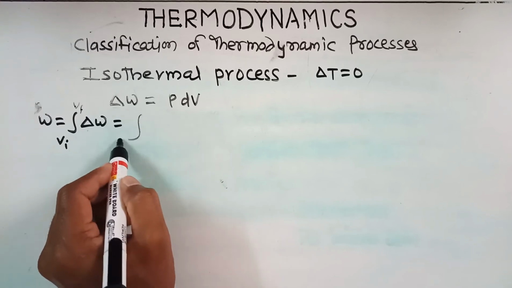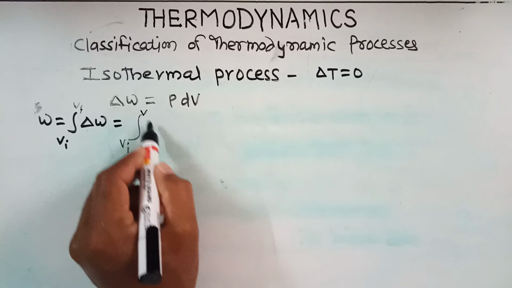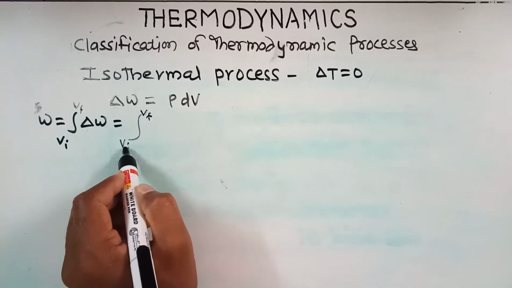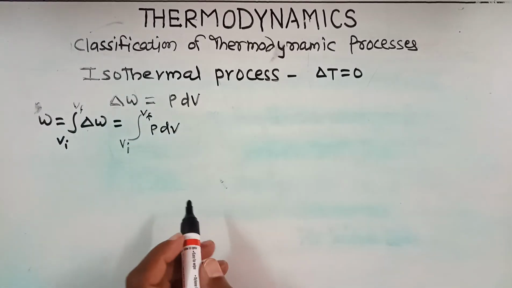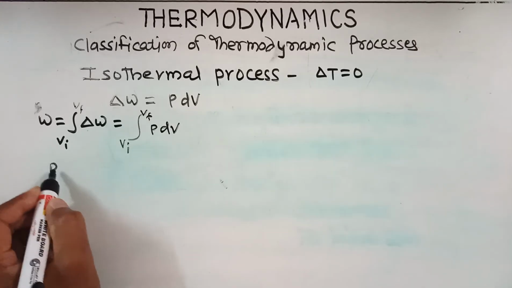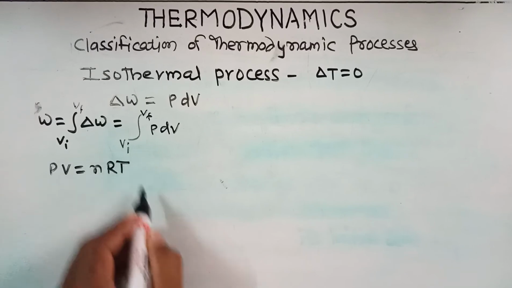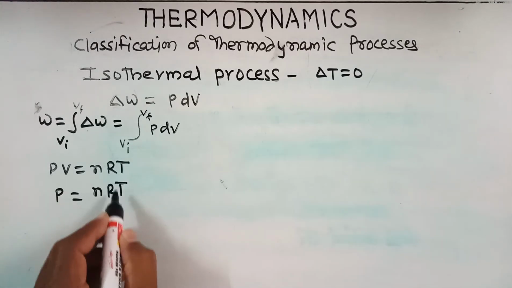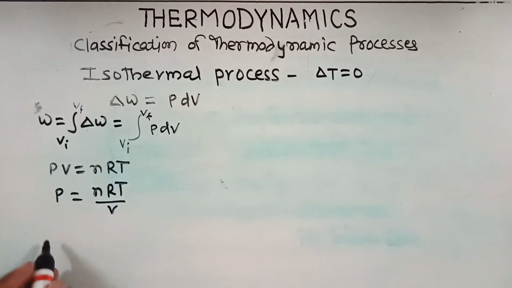Now let us substitute this value in this equation. What we get? The integration of dW, where the volume changes from Vi to Vf, of P dV. Now according to the ideal gas equation, we know that PV is equal to nRT. From this we get the value of P is equal to nRT by V. Let us substitute this value in this equation.